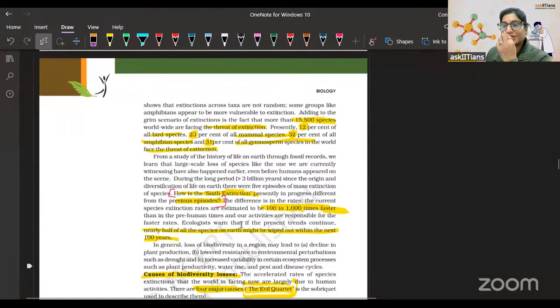You are not able to actually remember it. Are you having a problem in understanding or remembering it? Because it is all fact.